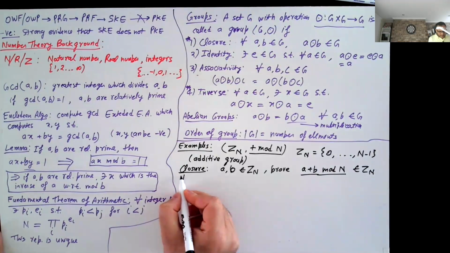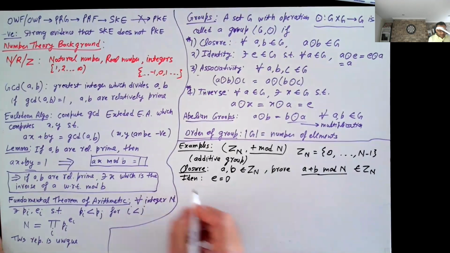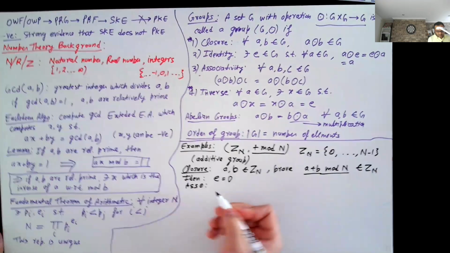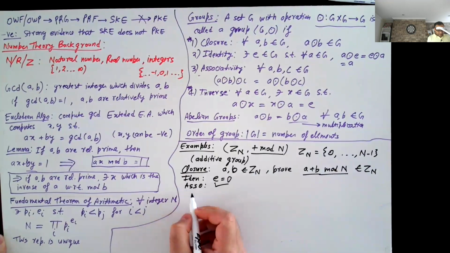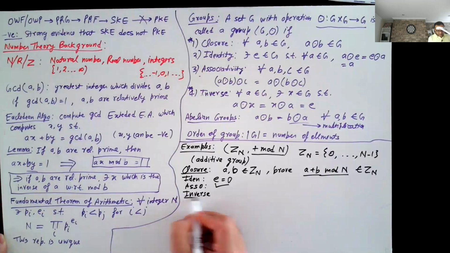Okay, identity, just E equals 0. We don't need any explanation here. Associativity is also just trivial. Then what about inverse?